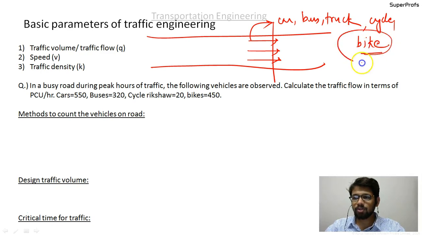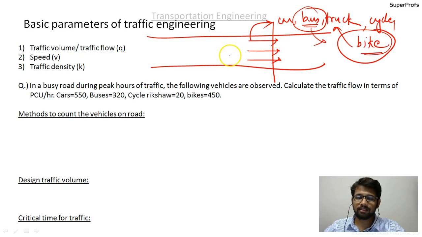A bike will have less impact on the traffic flow, and a bus will have more impact compared to a bike. So if you just say the number of vehicles passing this section, we are not consistent, as different vehicles have different impacts on the traffic.